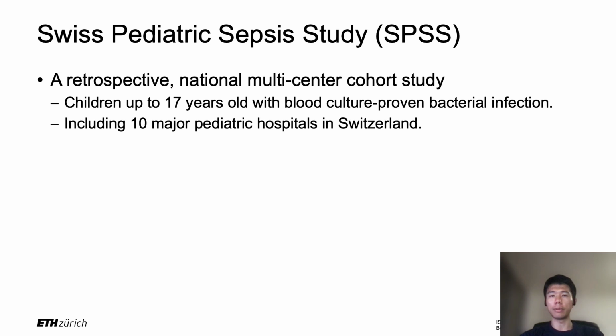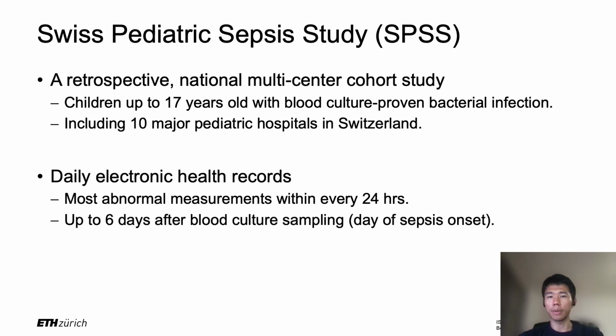Our work is developed on the Swiss Pediatric Sepsis Study, short as SPSS. SPSS is a retrospective, national, multi-center cohort study investigating blood culture proven sepsis in children younger than 17 years old. And this study includes 10 major pediatric hospitals in Switzerland. The SPSS database includes electronic health records at a daily level, which records the most abnormal measurements within every 24 hours. And these records present up to 6 days after blood culture sampling, or what we consider as the day of sepsis onset.